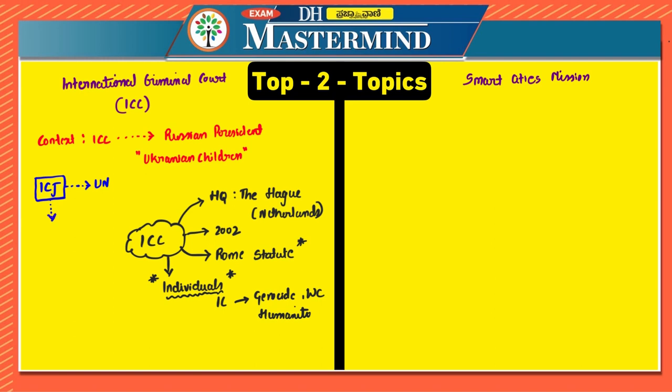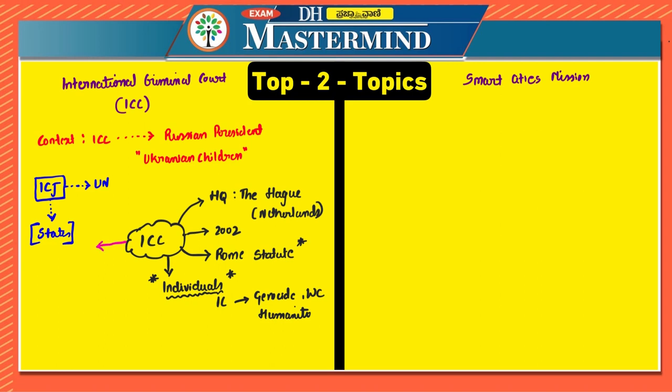It hears disputes between states, that is, between countries. But the International Criminal Court is the first and only permanent international court with jurisdiction to prosecute individuals. So these are very, very important points.